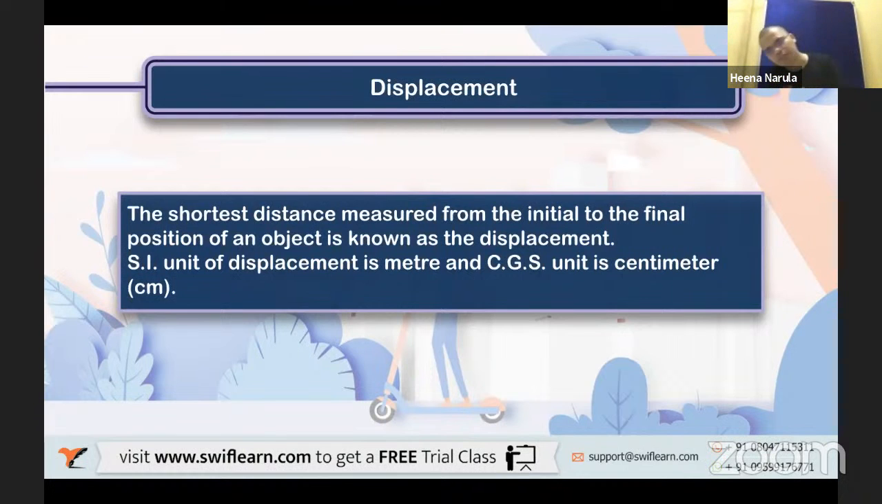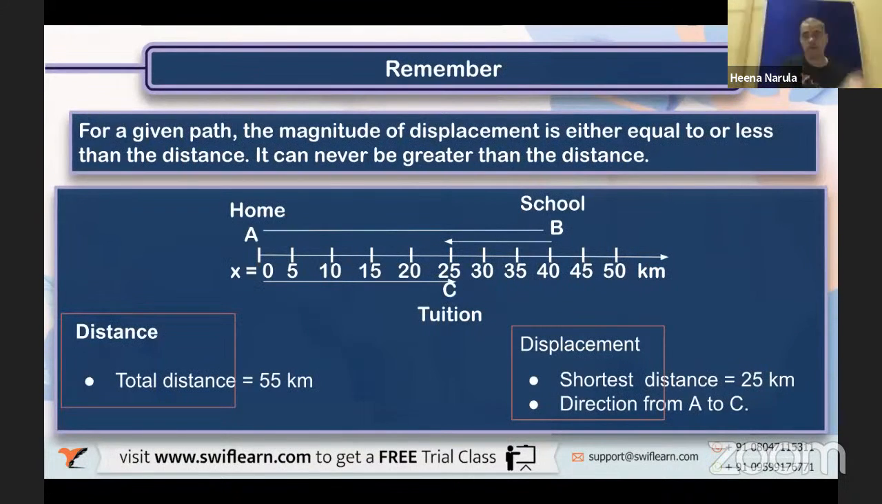SI unit of displacement is meter and CGS unit is centimeter. Both the unit is same. Distance and displacement unit is same, either it is SI unit or CGS unit. Okay. Remember one thing now here.